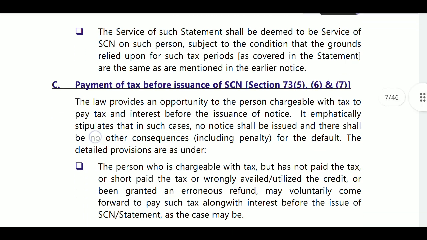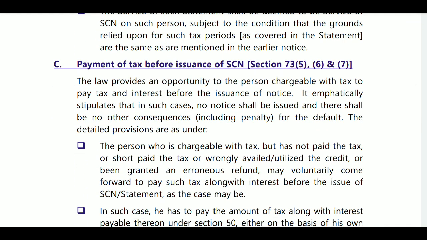Next, payment of tax before issuance of show cause notice. If you have paid the tax plus interest before issuance of notice, it is emphatically stipulated that in such a case no notice shall be issued and there shall be no other consequences for the default.